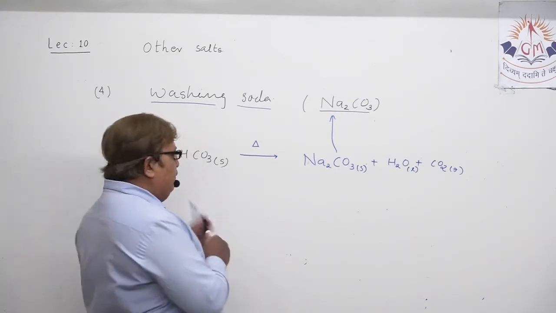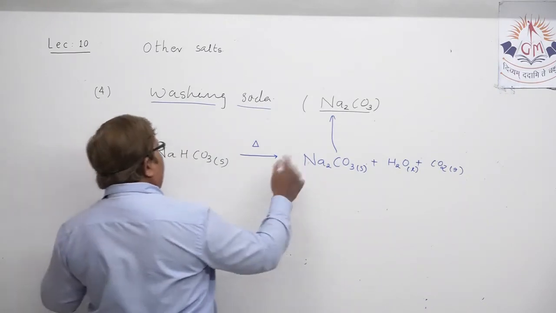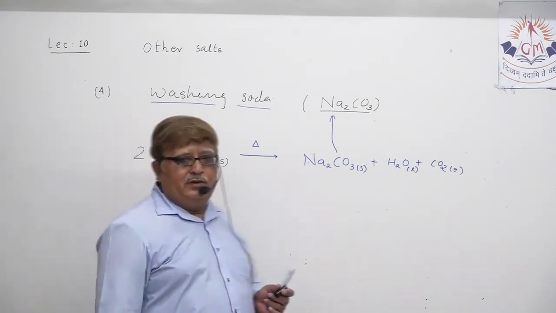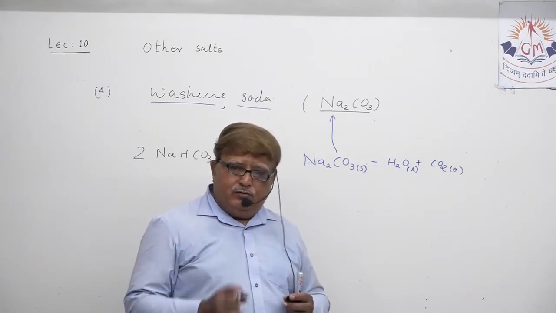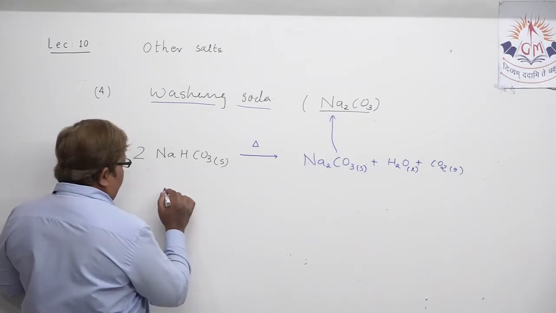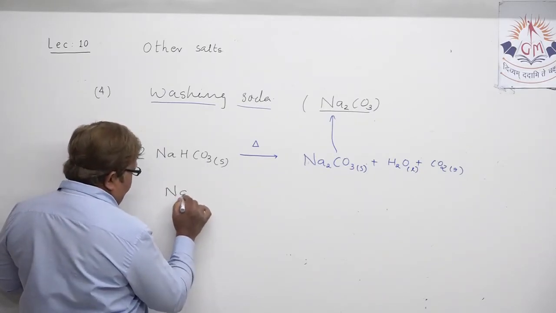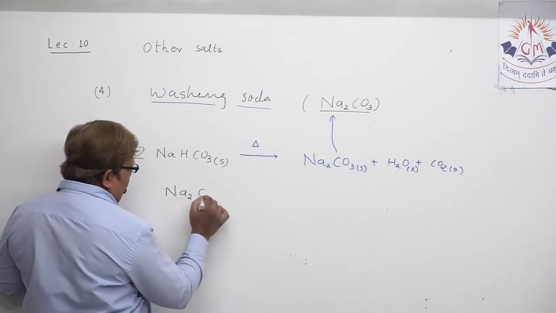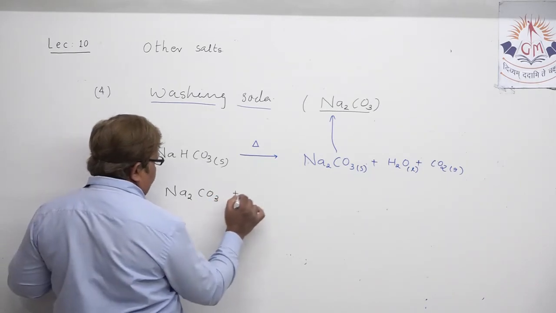But washing soda produced this way has to be crystallized, has to be made crystalline, and for that purpose washing soda needs to absorb some water of crystallization.